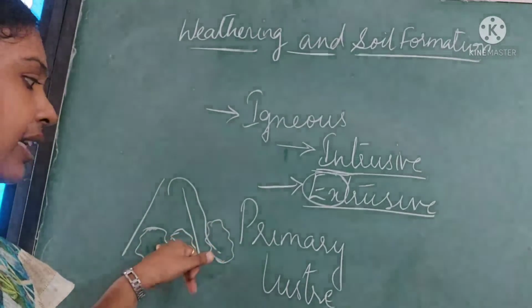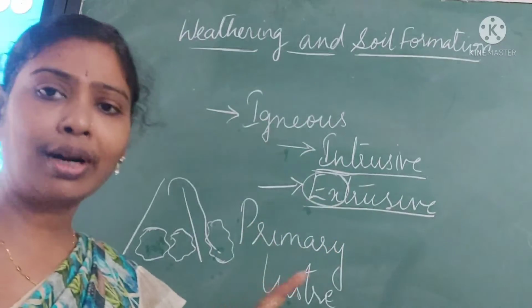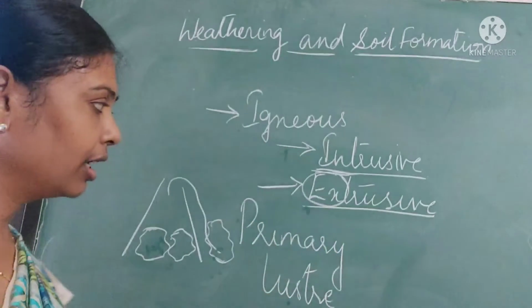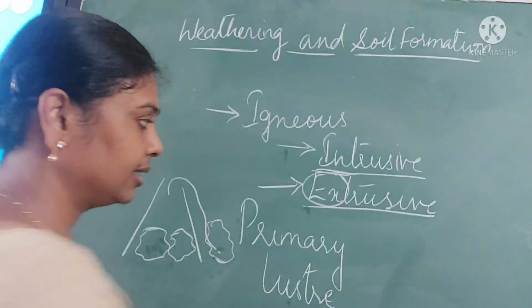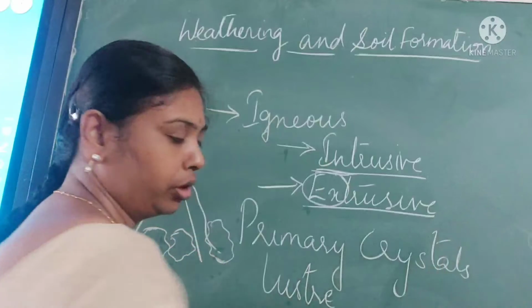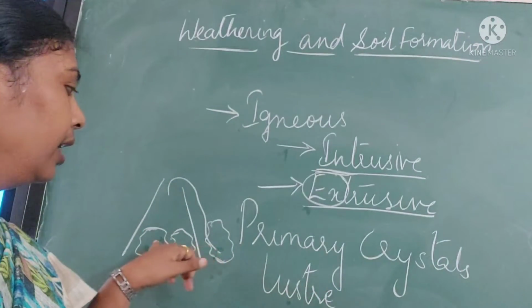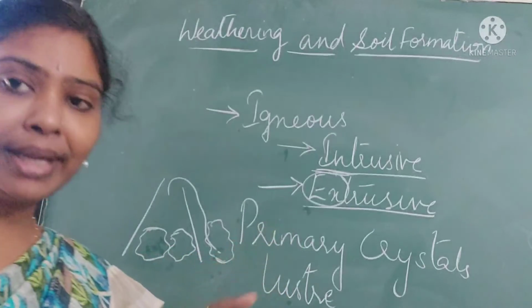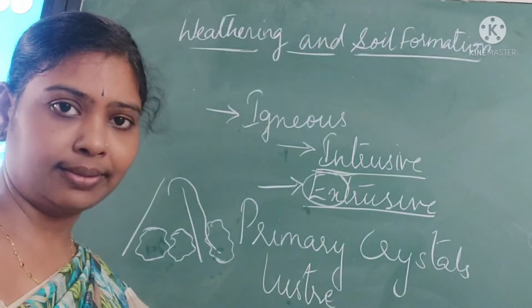So intrusive igneous rocks have luster, whereas extrusive igneous rocks do not have luster. And moreover, intrusive igneous rocks have bigger crystals. Both intrusive and extrusive igneous rocks form crystals, but intrusive igneous rocks form bigger crystals than extrusive igneous rocks.